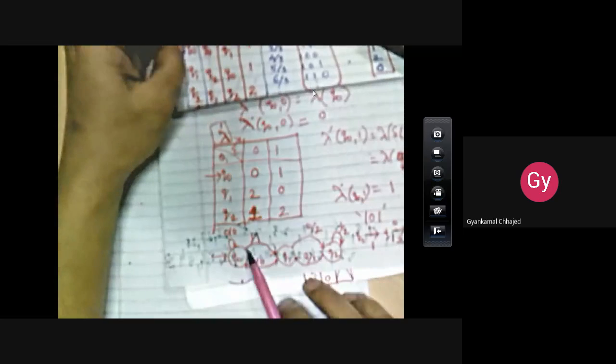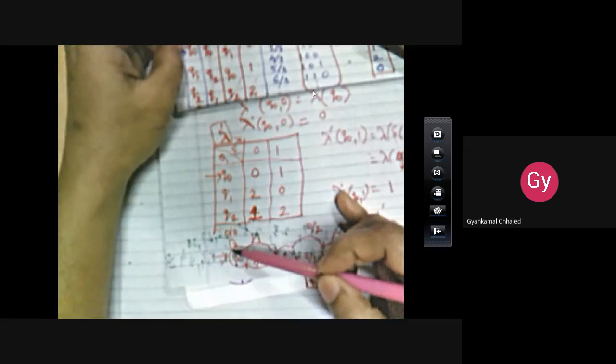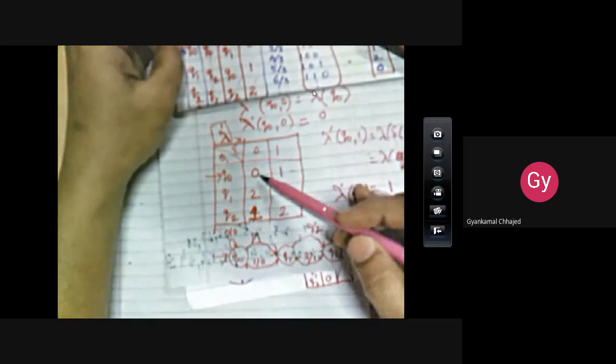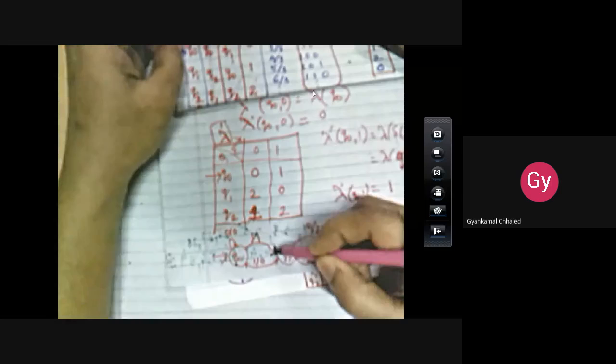Now see here, Q0. In the Mealy machine, we have two pieces of information on the transition, input and output. So Q0 on 0 moves to Q0. That's why there is a self loop. Q0 on 0 produces output 0. So it is 0 slash 0. Similarly, Q0 on 1 moves to Q1. So this transition is moving from Q0 to Q1.